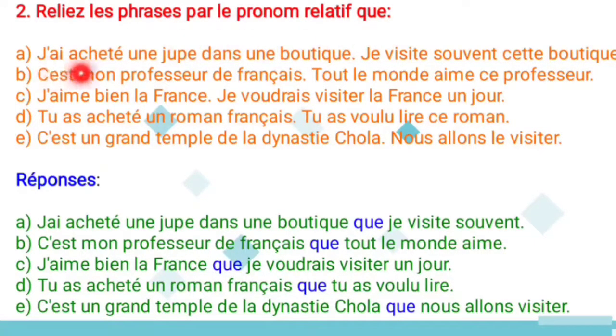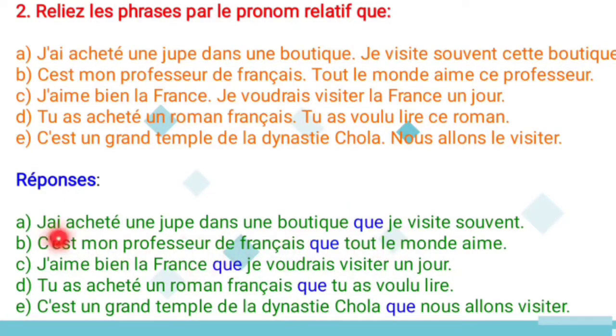And the first one: j'achète une jupe dans une boutique. So I bought a skirt in a showroom. And next: je visite souvent cette boutique. So I often visit this boutique. So in this case, you can use que in between these two sentences. You should not omit any subject or any verb over here. So in between you have to use que.